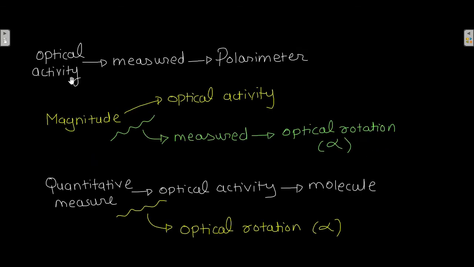Now this optical activity is measured by a polarimeter, and the magnitude of optical activity is measured as the optical rotation. Optical rotation is the magnitude of optical activity. The quantitative measure of the optical activity of a molecule is referred to as optical rotation, and optical rotation is denoted by alpha.